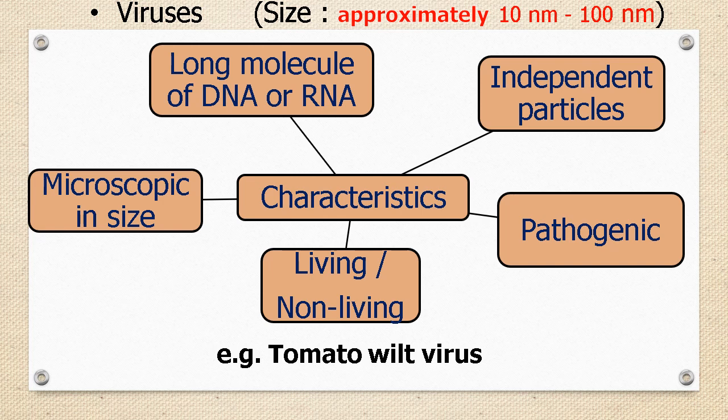Viruses cause many diseases to plants and animals. For example, tomato wilt virus is the virus which affects many crops. Viruses are nothing but a long molecule of DNA or RNA covered by a protein coat. Students, the structure of virus we are going to study in detail on the next slide.